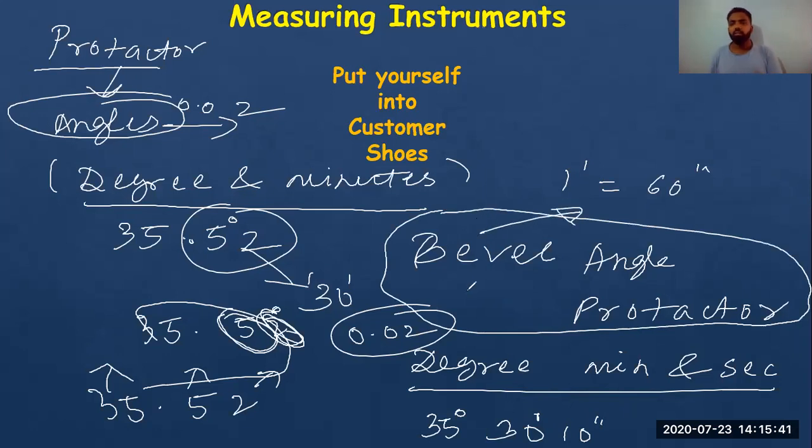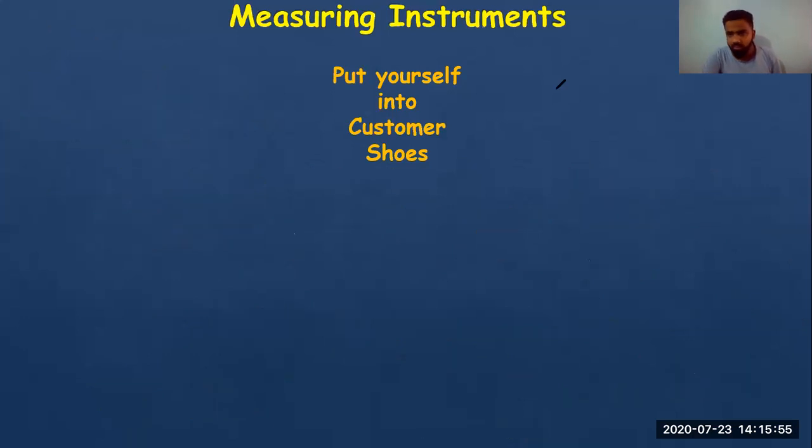I hope you're getting it. This is used to measure readings when we want answers up to seconds, and we want more precise answers. When we want more precise, more accurate answers, we will go for a bevel angle protector. Let me look at the chat. Some people have responded. Angle. Okay, very nice, a protector is used to measure angle. Thank you so much for responding.